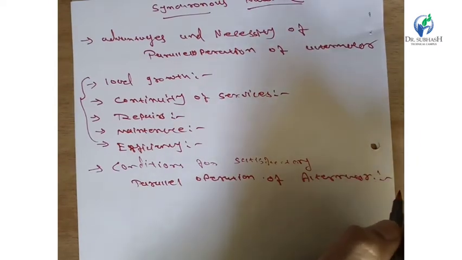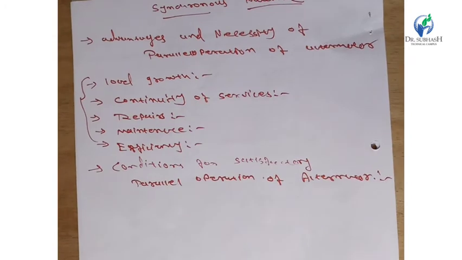Satisfactory parallel operation of alternators. The first condition we should consider is that the alternator must not be connected to the live bus bar when its EMF is not matched. If connected at zero EMF, a short circuit may occur, with zero ohm resistance. So it is very important that the alternator must not be connected incorrectly to the live bus bar, otherwise a short circuit may occur.